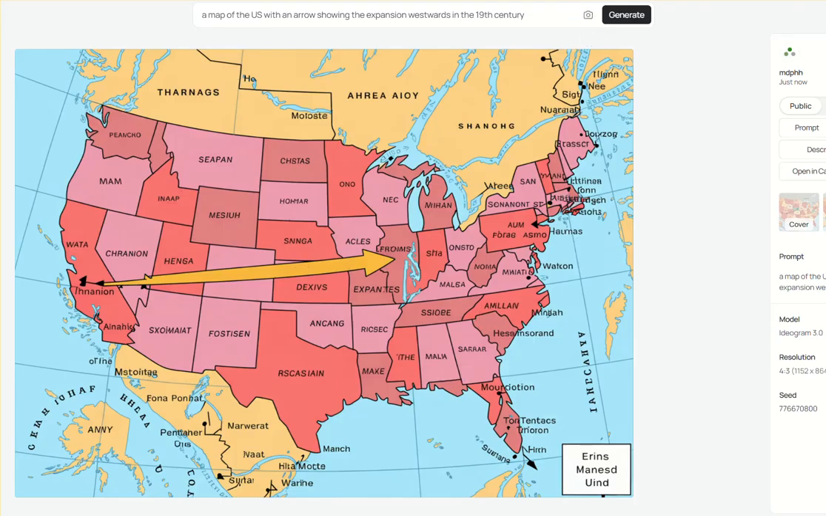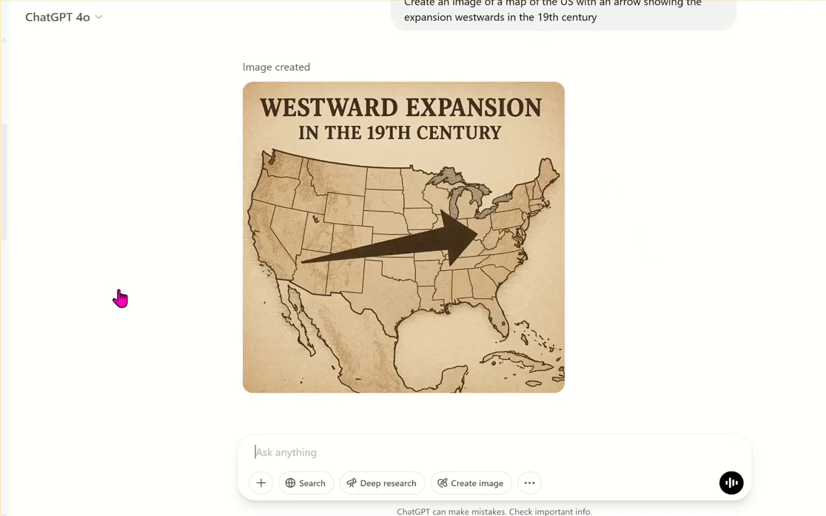So in terms of the map, I would say that ChatGPT definitely had the best results, but none of them were good. It did the text, I think, in the best way, had the best map of the US, but under no circumstances could I get it to have the arrow point in the right direction. I thought that was interesting.